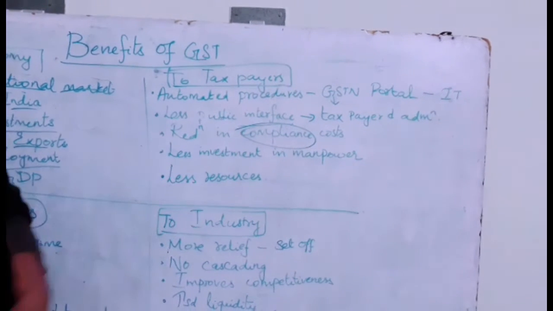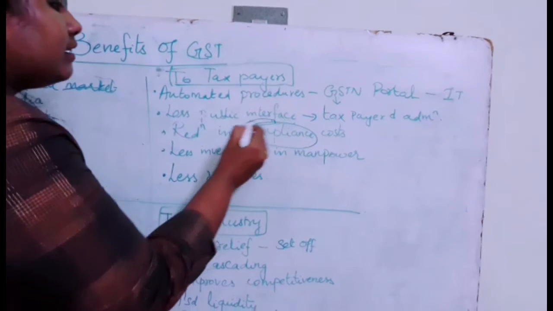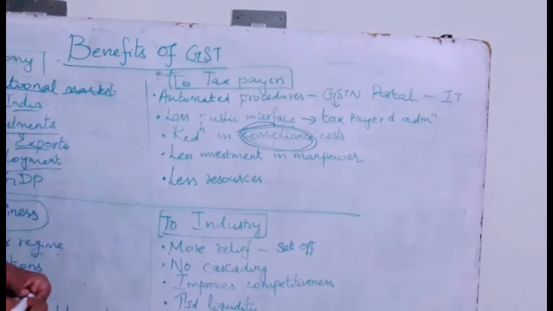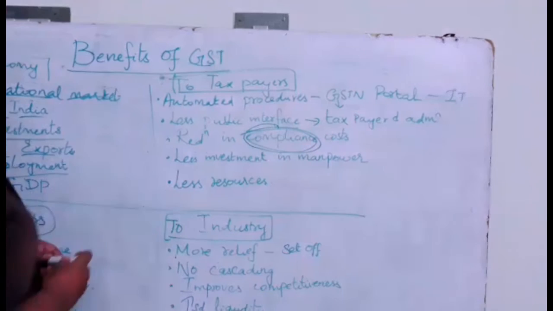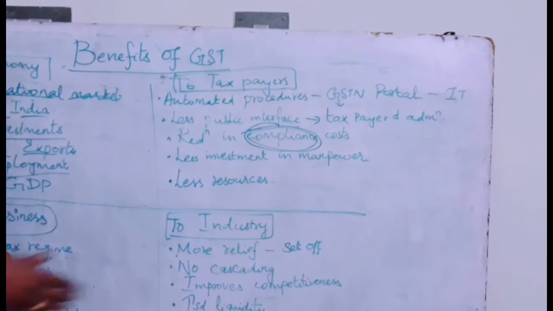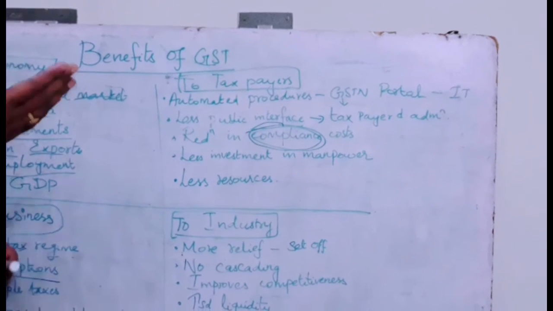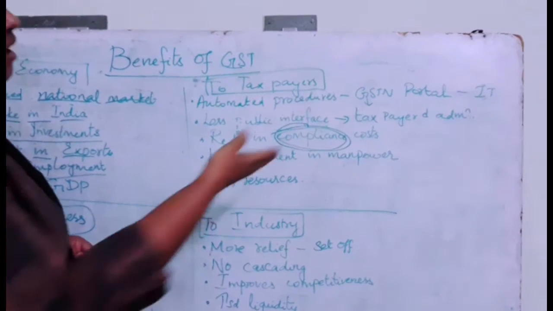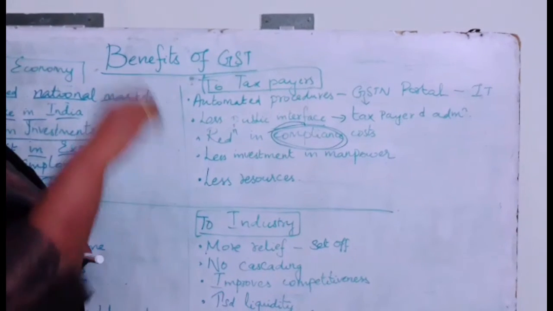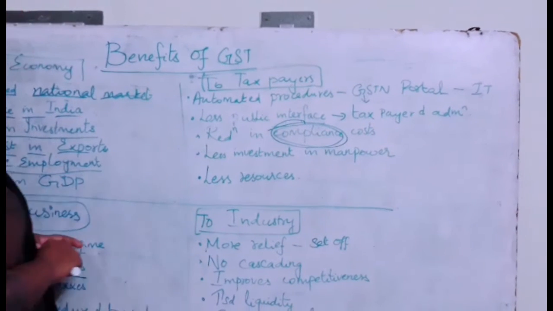There is a reduction in the compliance cost. Here, what do you mean by compliance cost? Earlier, under the earlier system, there was not any portal. So you had to maintain books of accounts, records, and because of maintenance of the records and other books and accounts, you had to employ more people. As a result, your compliance costs have been increasing.